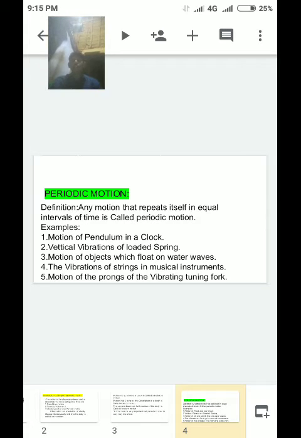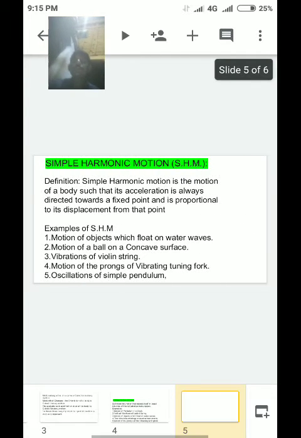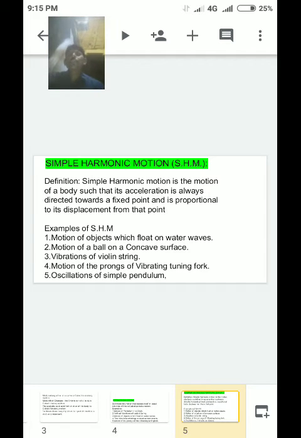A periodic motion will be simple harmonic motion if some conditions are satisfied. So next, the important topic: simple harmonic motion, its examples and conditions. First, the definition of simple harmonic motion.